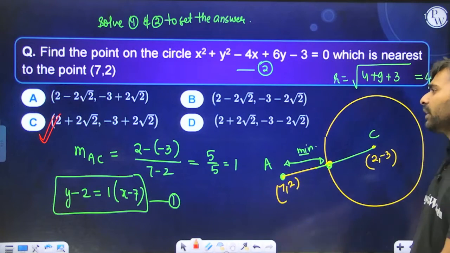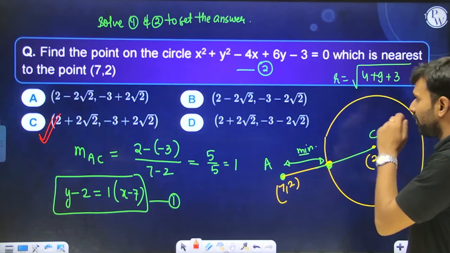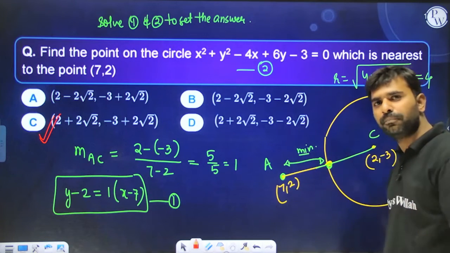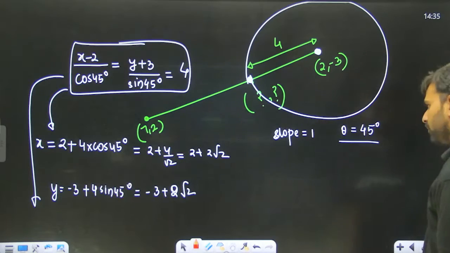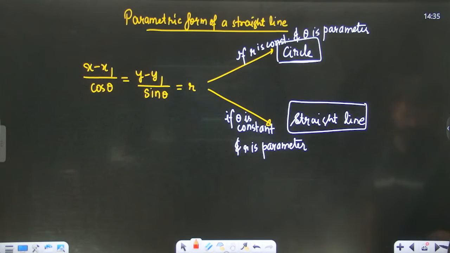Method 1 was solving equations 1 and 2 to get the point of intersection. Method 2 is using parametric form, by which you can solve this particular question. I hope you guys are fine with this.